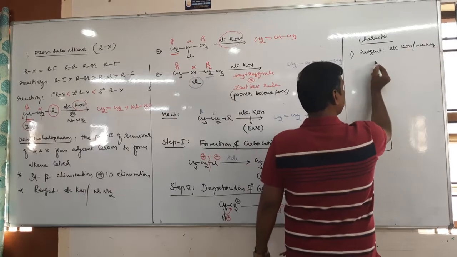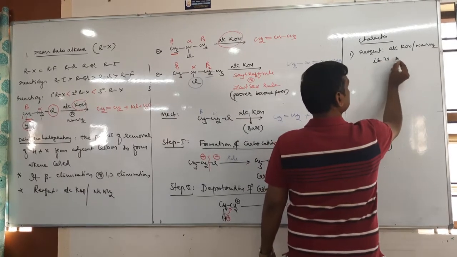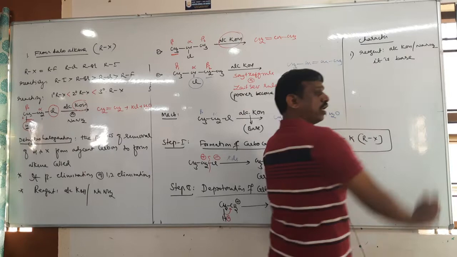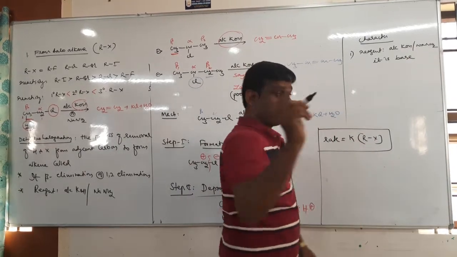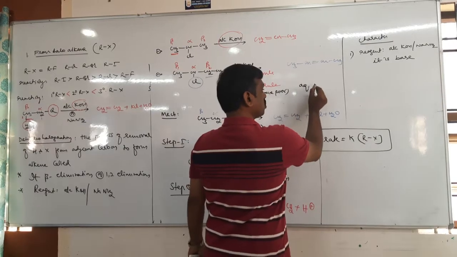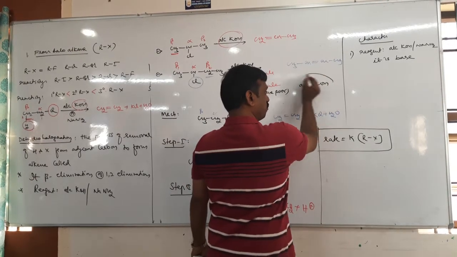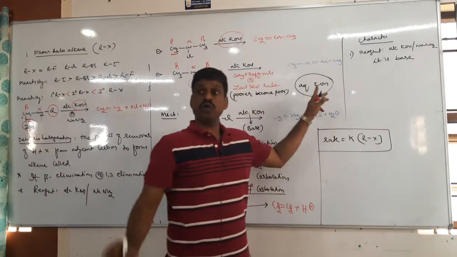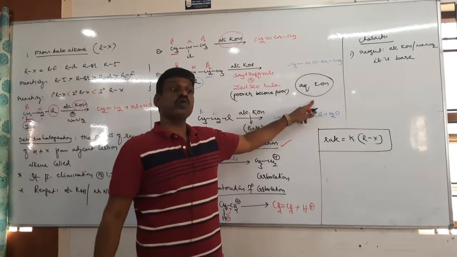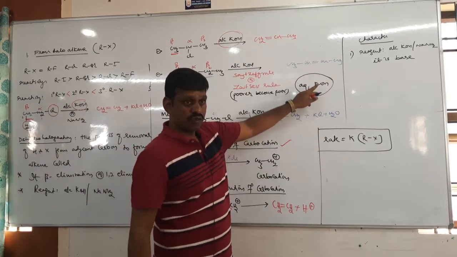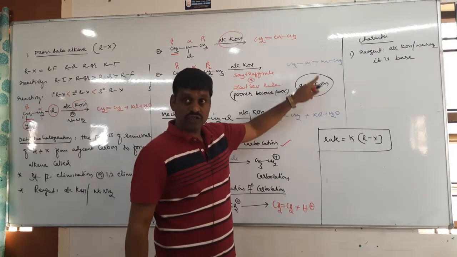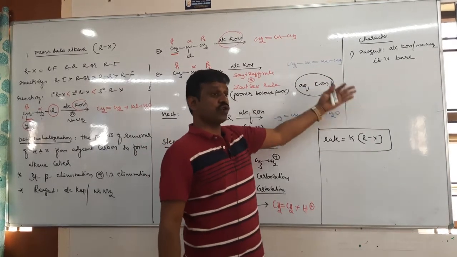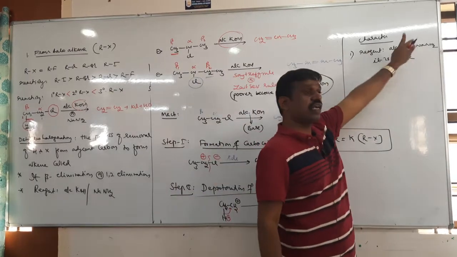So remember, it is a base. Can you tell me when this KOH can act as a nucleophile? When there is aqueous KOH, it undergoes nucleophilic substitution. We will study SN1, SN2 there. If there is aqueous KOH, this KOH acts as a nucleophile. If it is alcoholic KOH, it acts as a base.